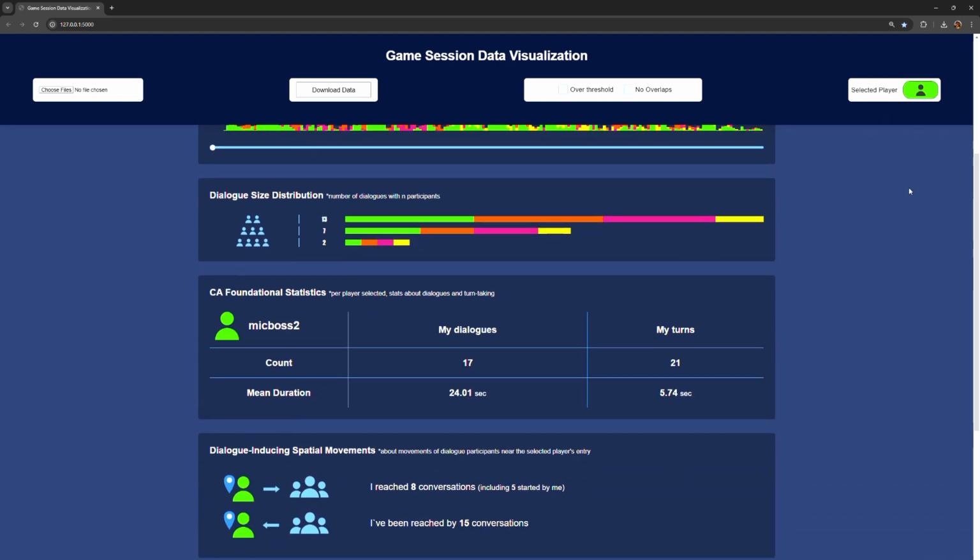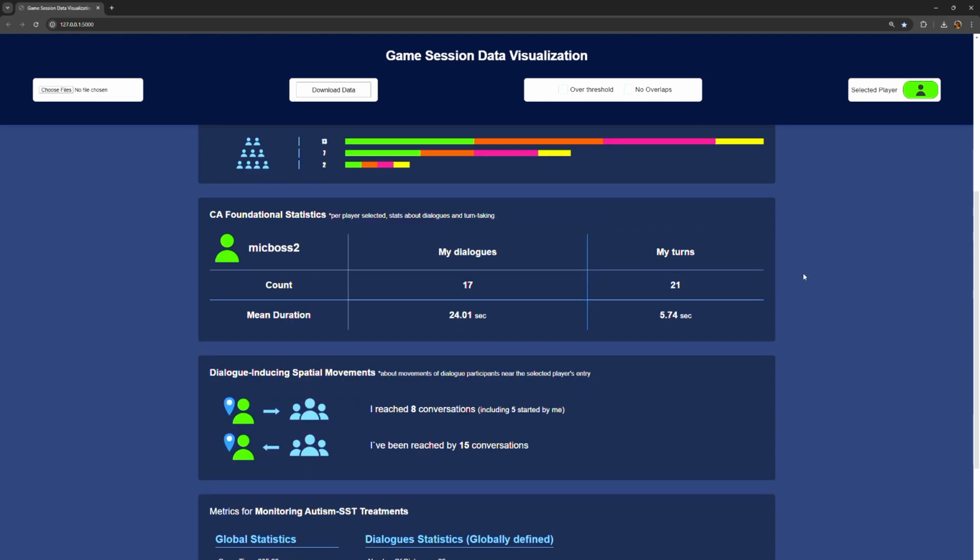We now examine the remaining dashboard widgets. The dialogue size distribution visualizations show the number of dialogues involving a specific number of speakers. These histograms indicate how much each individual contributed to those dialogues. The CA foundational statistic widget details the frequency and the duration of dialogues and speaking turns for the selected player.